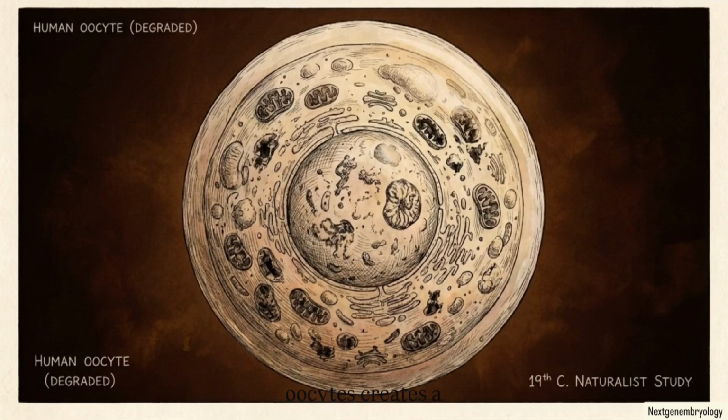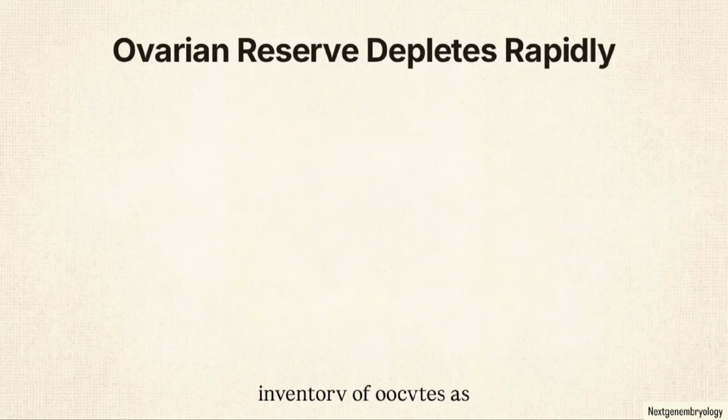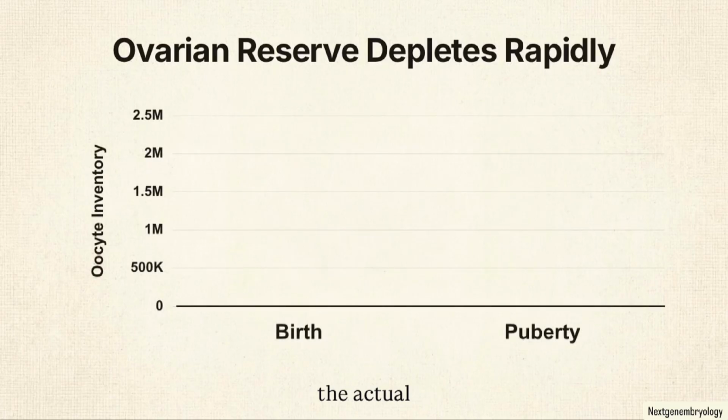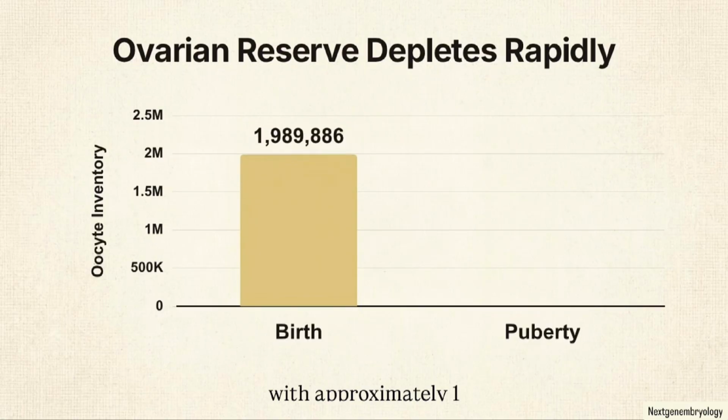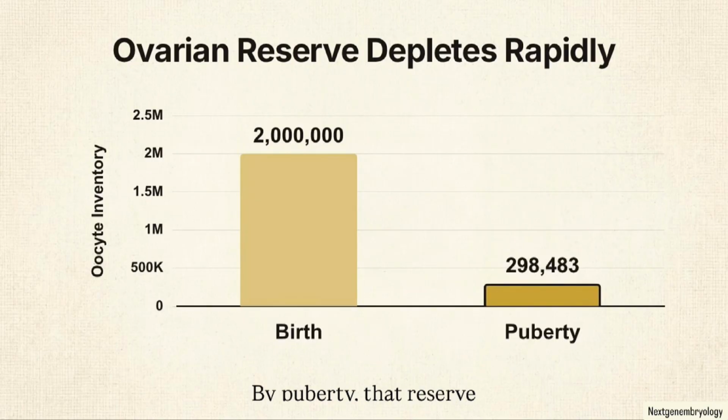Biological aging in oocytes creates a divergence between the cell's chronological age and its metabolic capacity. We track the finite inventory of oocytes as a numbers game, but the actual limiting factor is the dynamic degradation of cellular health. The baseline numerical depletion follows a predictable timeline. A female is born with approximately 1 to 2 million oocytes. By puberty, that reserve drops to around 300,000.